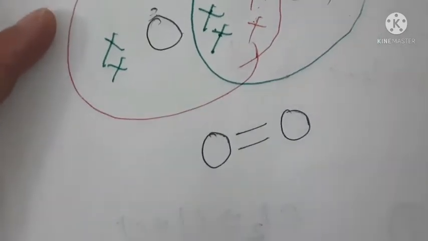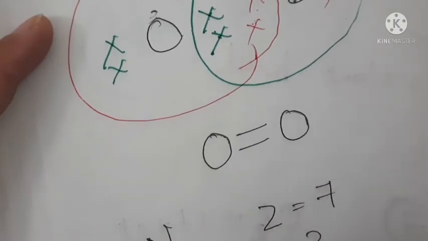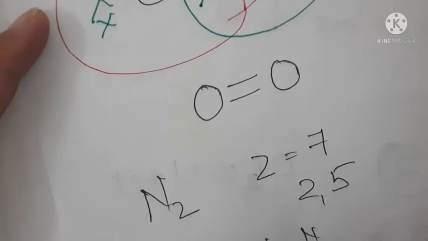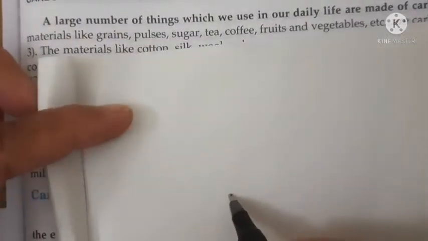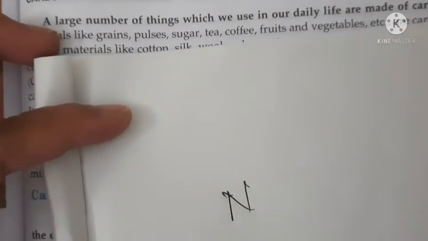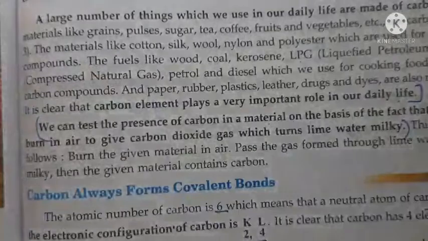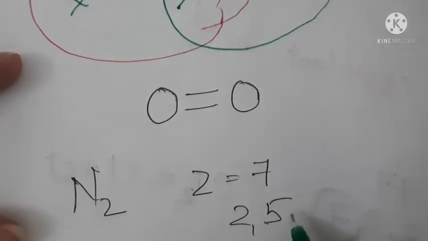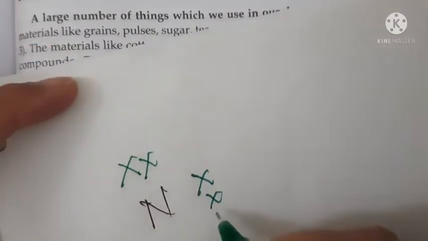Now we will discuss how nitrogen is formed. This is nitrogen. The atomic number of nitrogen is 7. Electronic configuration is 2, 5. And nitrogen means N and N, so N plus N. So it needs 3 electrons. So here also sharing will take place. Now let us see how. This is nitrogen. In the last shell, how many electrons are there? 5. 1, 2. How many electrons does it need? It needs 3 electrons, so it will share 3 electrons. Just remember that it will share 3 electrons. So please make these 3 electrons here.